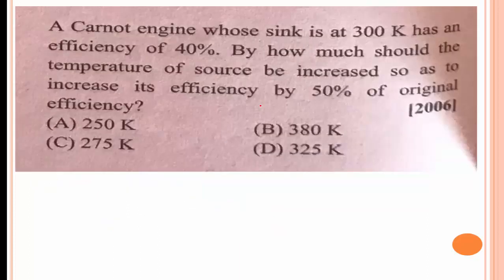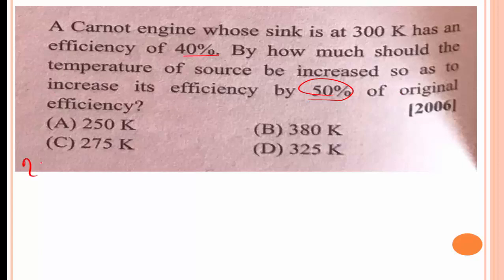The next problem is, a Carnot engine whose sink is at 300 Kelvin has an efficiency of 40%. By how much should the temperature of the source be increased so as to increase the efficiency to 50% of its original efficiency?